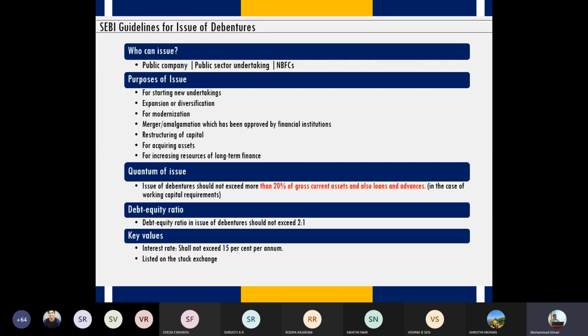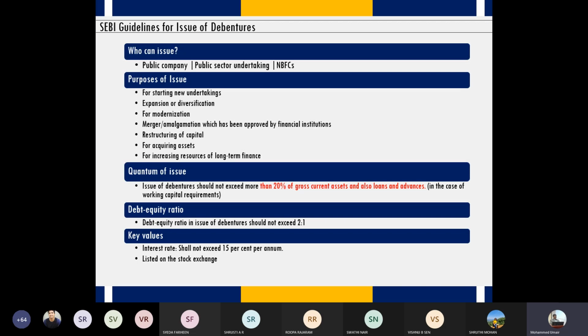There is an interest rate cap which is fixed by the government, SEBI. So interest rate cannot exceed 15% per annum. So usually companies don't offer such a high interest rate also. The interest rate on debentures varies from 8.5% to 11%. So 15% is something which is very unrealistic. No company offers 15% rate of interest, but companies are allowed to offer up to 15%, right?